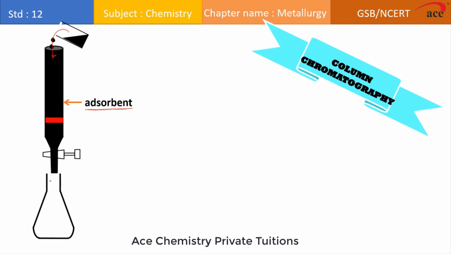So in the first fraction you will be able to select the component which has a lower rate of adsorption. Once you have removed this fraction, another fraction of the component which has more adsorption, or which can be removed with difficulty, can be removed into another container.